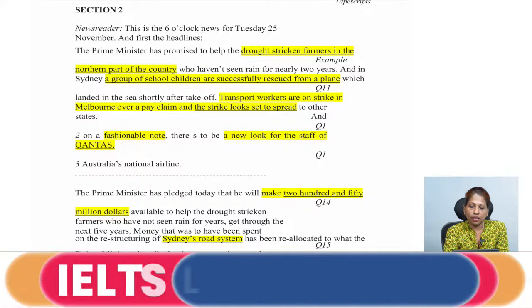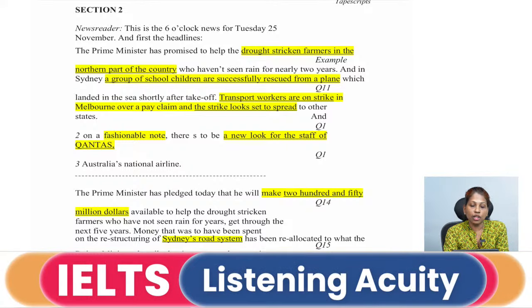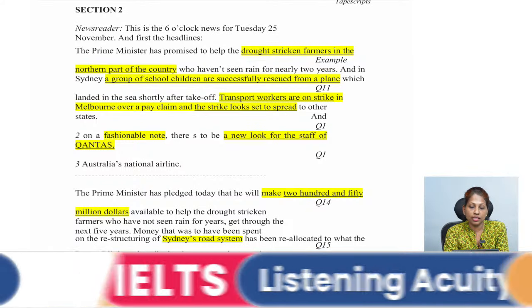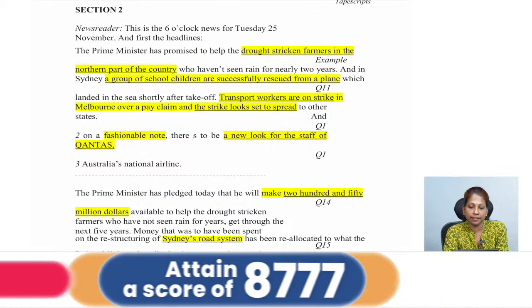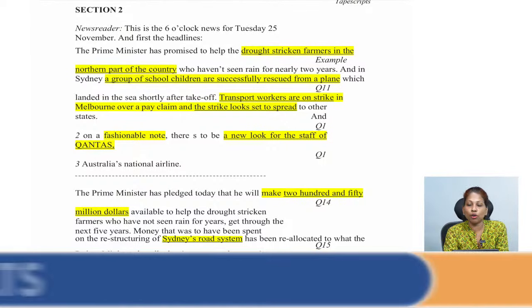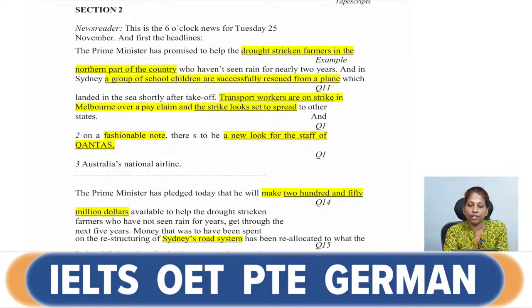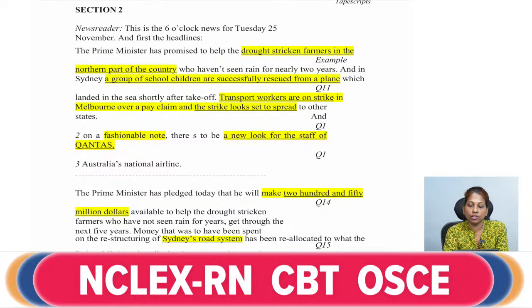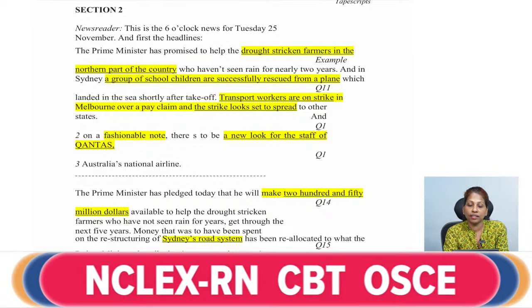Then, and in Sydney, a group of school children are successfully rescued from a plane which landed in the sea shortly after takeoff.